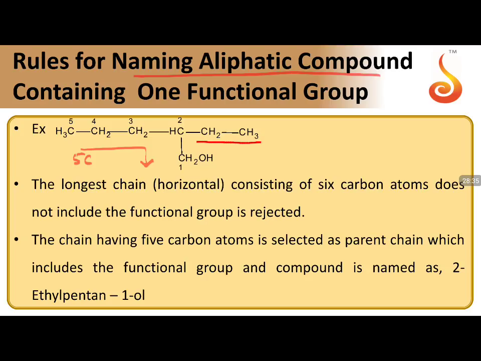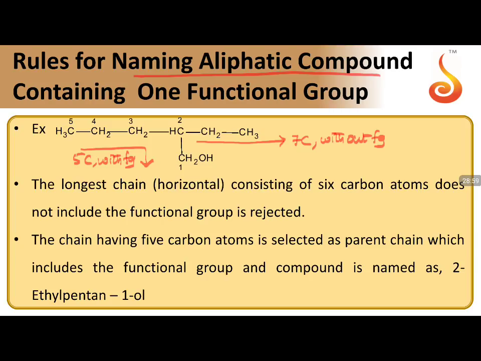But if I continue the carbon chain in this direction, you will get 7 carbons. But this 7 carbons is without functional group, whereas this is with functional group. Now tell me, in these two possibilities, which should be considered as per rule number 1?